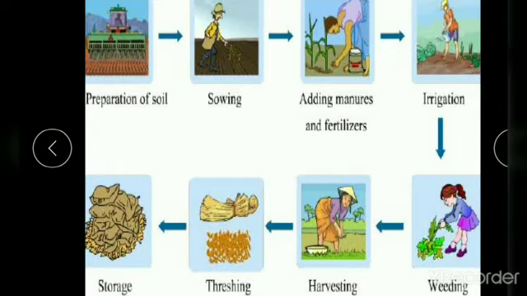If the farmers get good seeds, will they be able to grow good crops? They have to follow different steps to get a good yield, right? So let's see what those steps are. First, they have to prepare the soil. Without preparation of the soil they cannot sow the seeds. Then they sow the seeds, and add manures and fertilizers for the plants. Irrigation is very important, they have to water the plants. Then weeding: unwanted plants will grow, so they have to pluck them out. Next is harvesting, then threshing, and they store the crops.